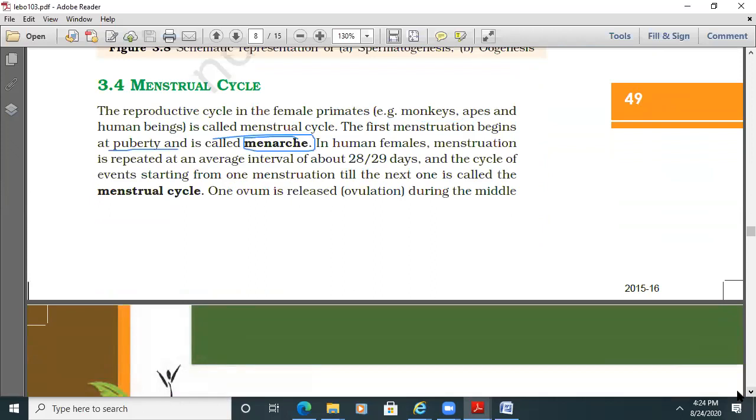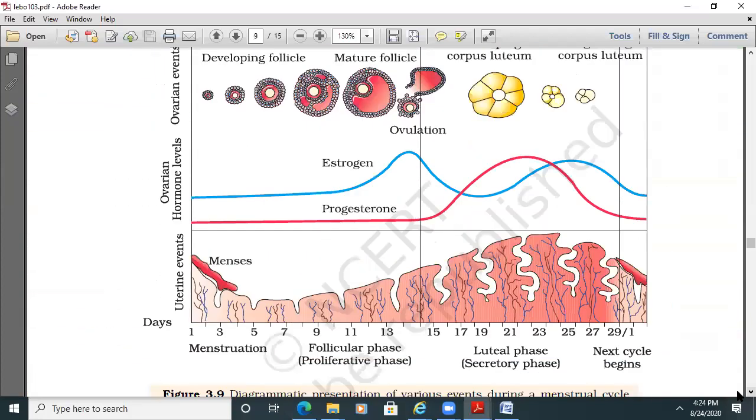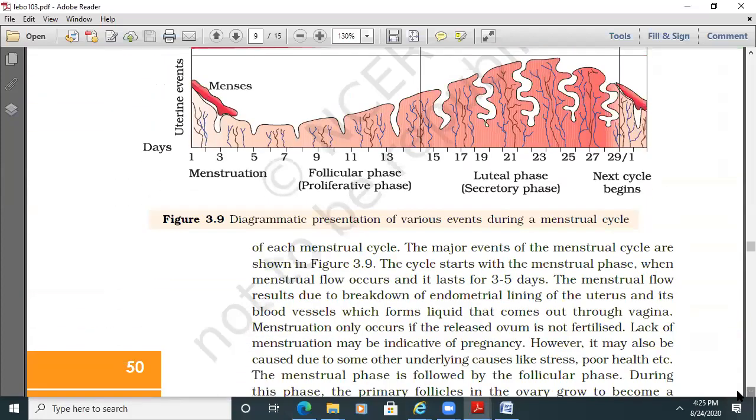In human females, menstruation is repeated at an average interval of about 28 to 29 days. The cycle of events starting from one menstruation till the next one is called the menstrual cycle. One ovum is released during ovulation during the middle of each menstrual cycle.